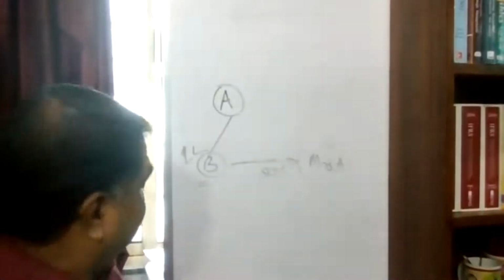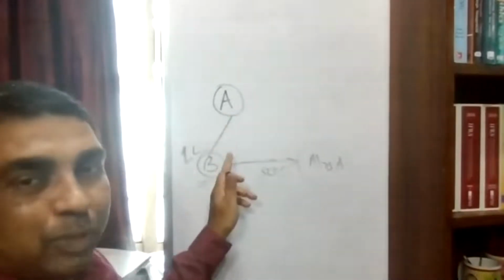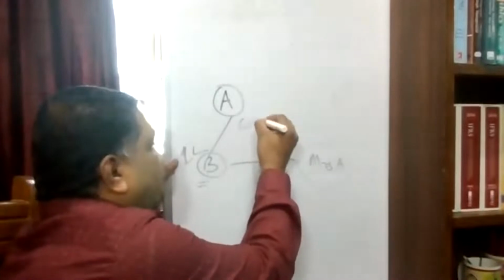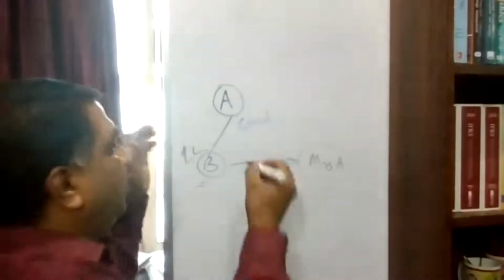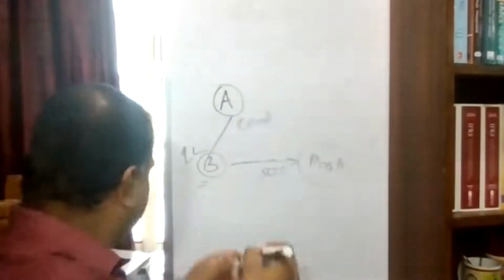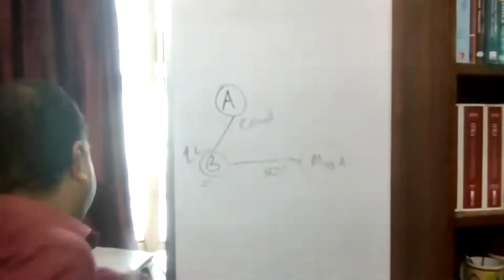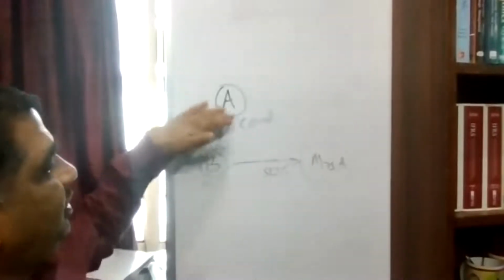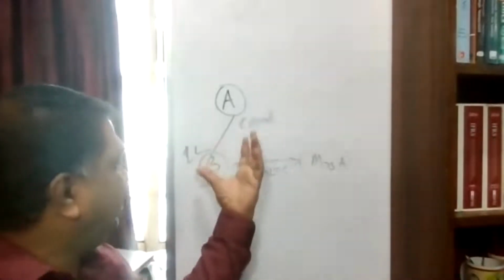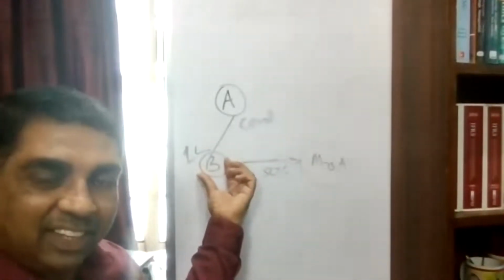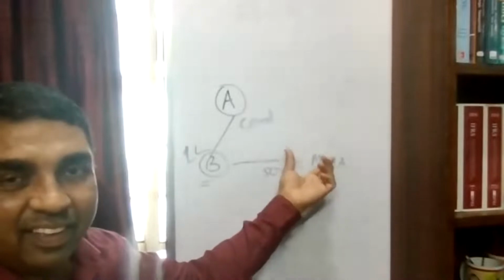But let us think of this situation in a different way. Let us say A has transferred to B, but with a condition. It's a conditional transfer. What is that condition? That every year, whatever is the rent received, 50% will be transferred to Mrs. A. Now B is receiving the property, but there is a condition attached. As per this condition, the 50% income has to be transferred to Mrs. A, and B is doing so.